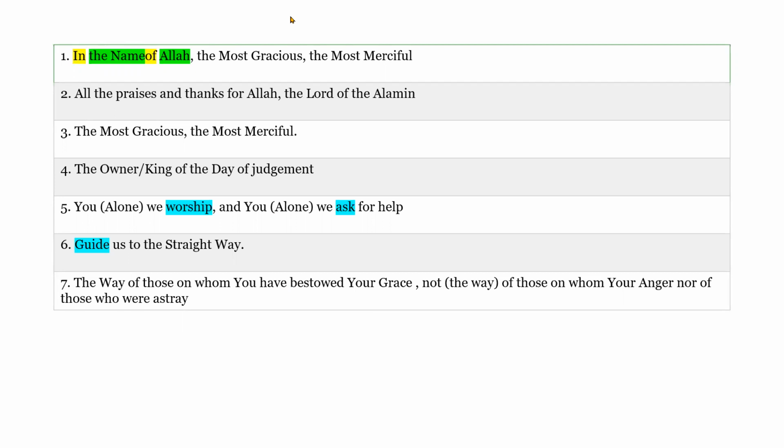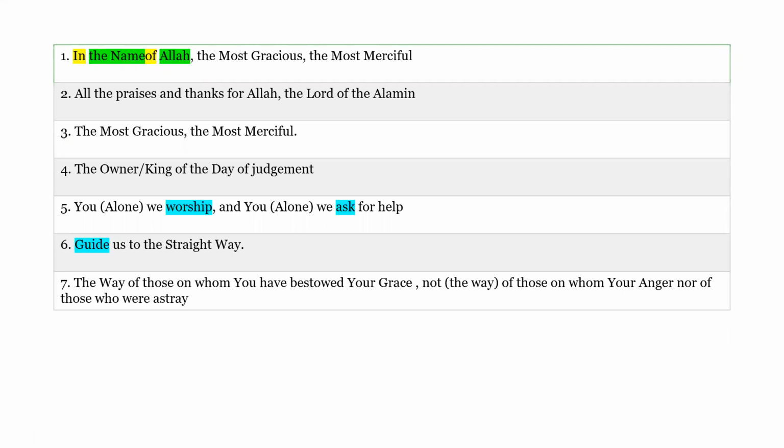Very simple, right? Now the name. Forget about where it's coming after "in" or what, but the name: what is that one? Is it an action? Obviously not. It's a name. This is ism. The word Allah is coming after "of." We know the word Allah is obviously an ism because Allah is our Lord. But if I ask you one more question, what is the status of this ism, the word Allah?